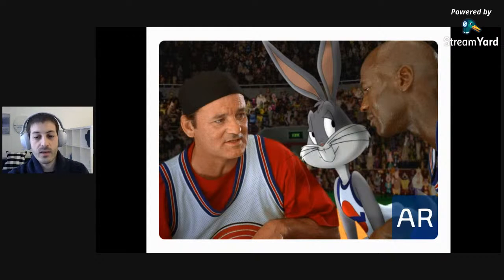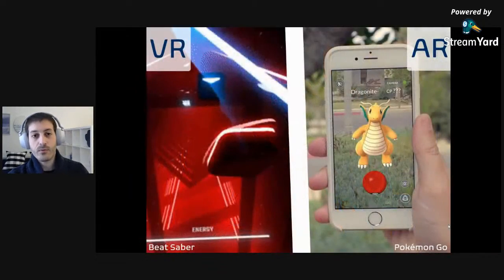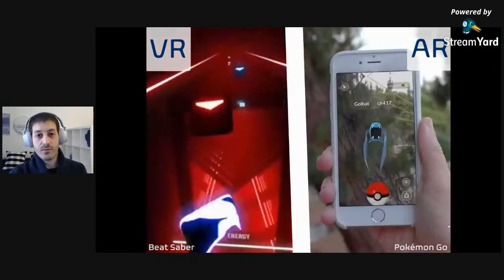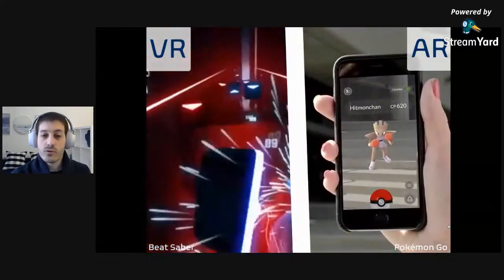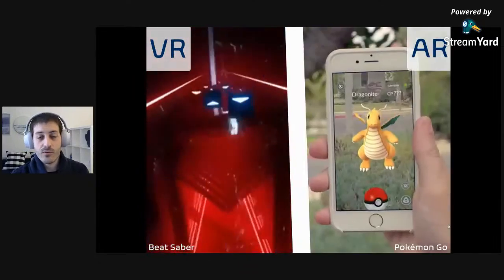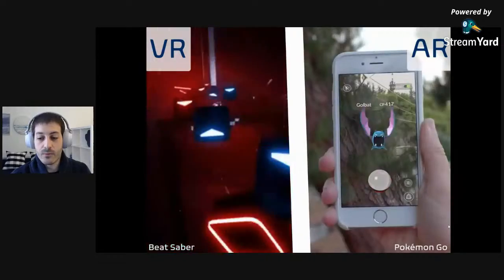So that's the big differentiation between augmented reality and virtual reality, basically allowing us to understand it's either us being teleported into Looney Town or Looney Town being teleported to us. A real world example that you all know is Pokemon Go, where people are running around interacting with digital monsters that are not actually there. That's a really good example of augmented reality. In virtual reality, you have something like Beat Saber, a really popular game where you slash cubes based on the rhythm of the music, in a fully CGI immersed environment.